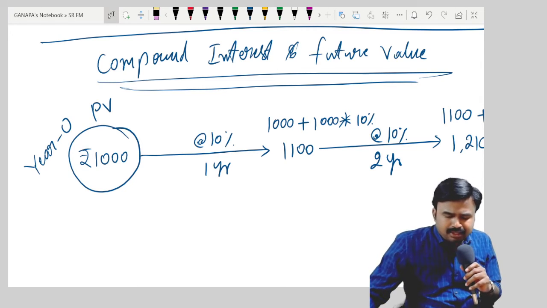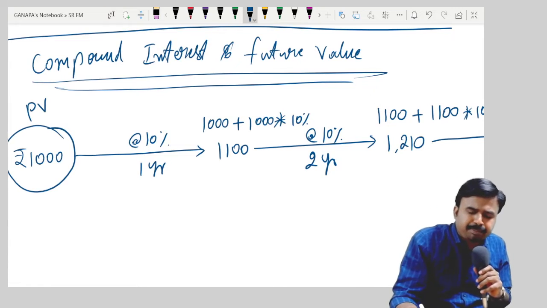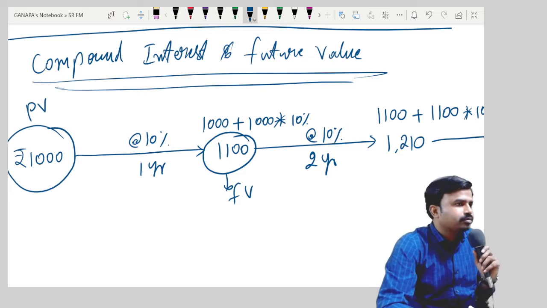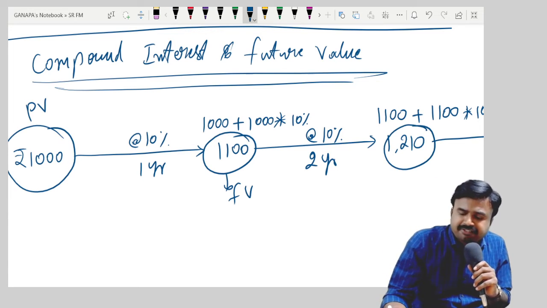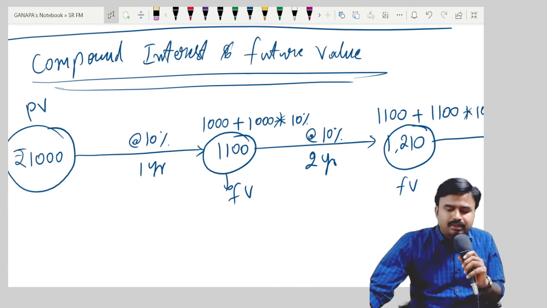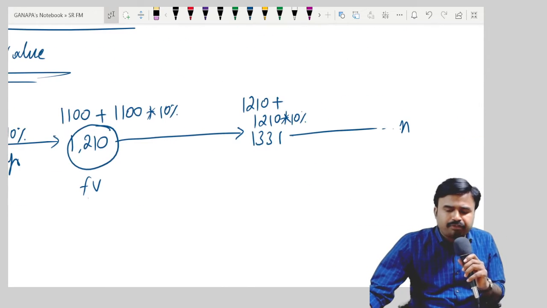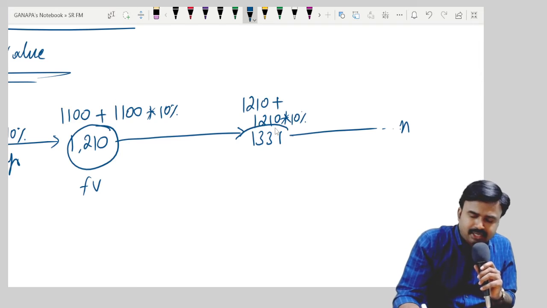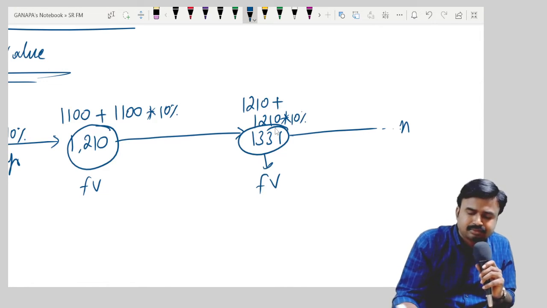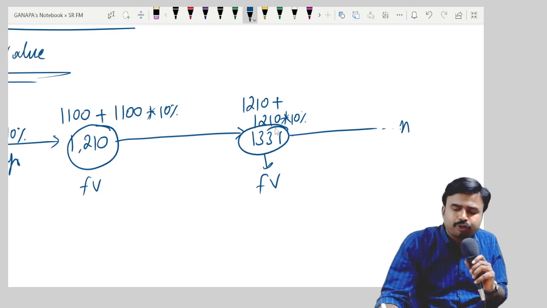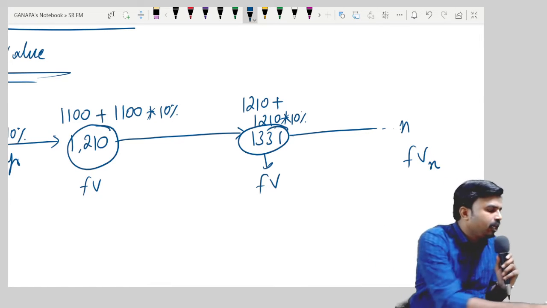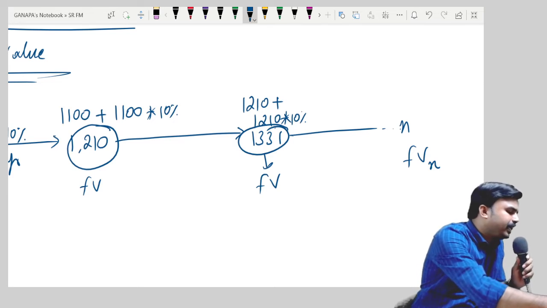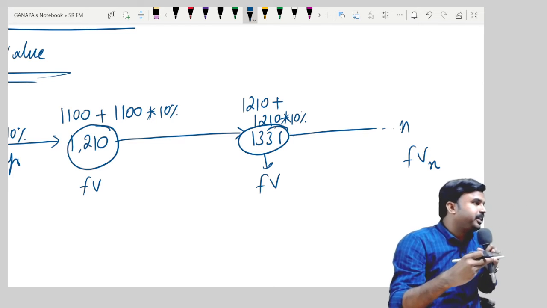And this 1100 rupees after 1 year represents future value at the end of first year. And this is future value at the end of second year. 1210 represents future value after second year. And this is third year future value, right? Like that, I can calculate future value at the end of nth year also.